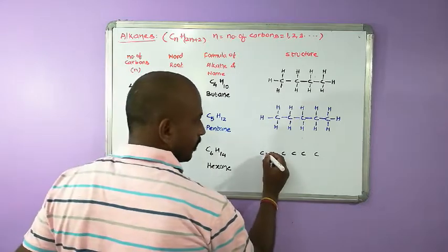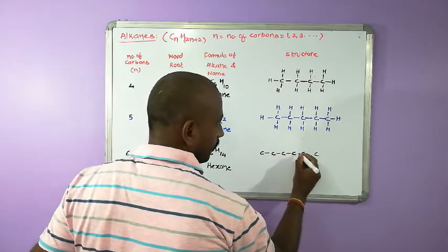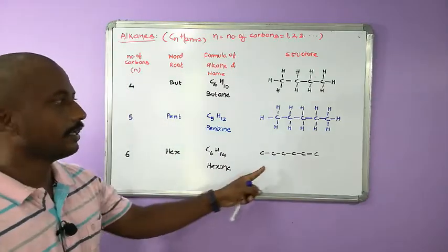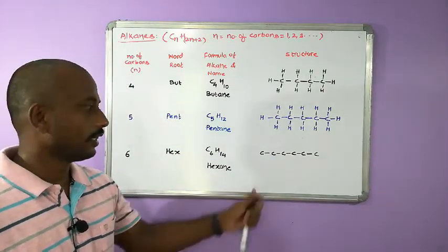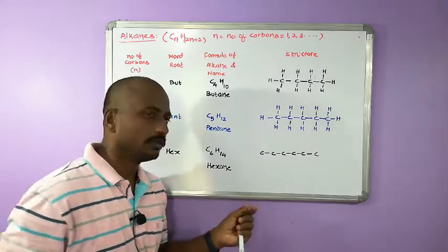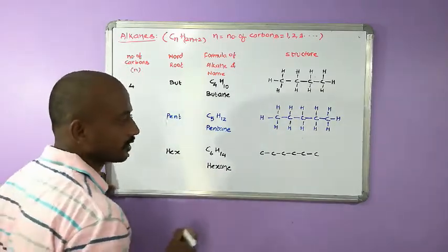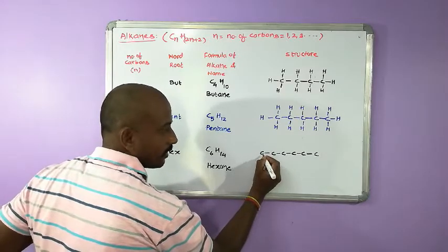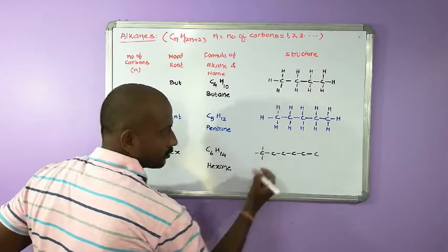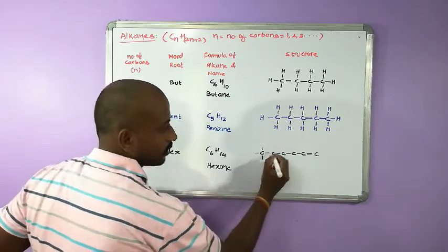Now keep single bonds like this. This is the skeleton you have written. After writing the skeleton, count the number of bonds around each carbon. This carbon is having only 1 bond, so you need to keep 3 more bonds.